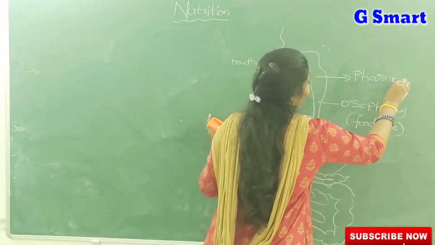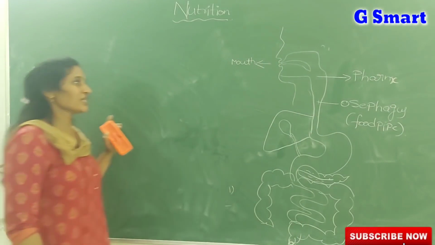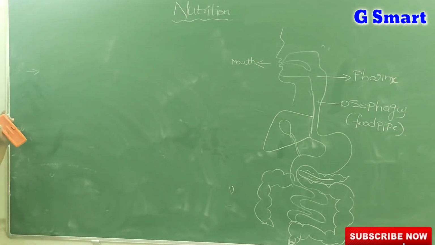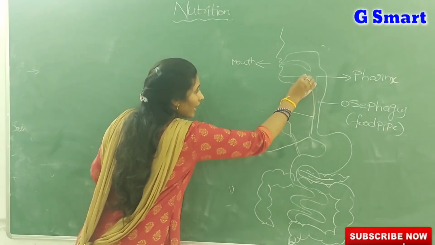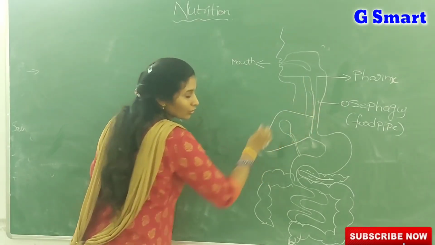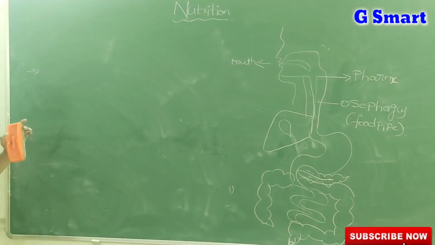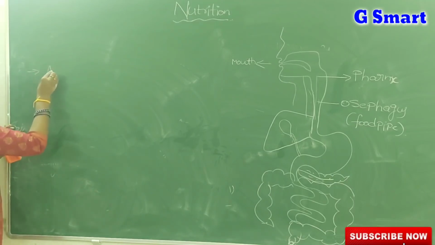The pharynx is the common passage for both air and food. The air we breathe through our nose and the food we take through our mouth both enter into the pharynx in the same way. But after that, the food will enter into the esophagus or food pipe, and the air will be taken into another route known as the windpipe. To avoid the passage of food into the windpipe, a special structure is present in the pharynx that we call the epiglottis.